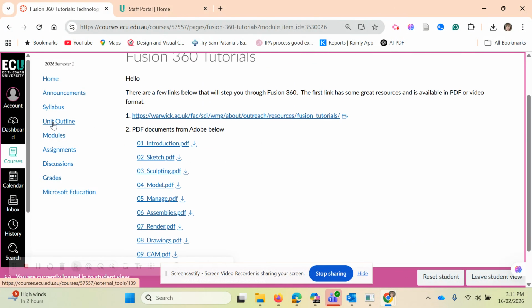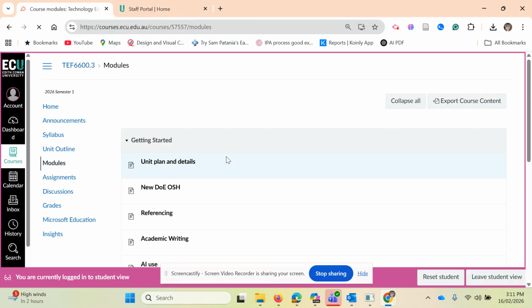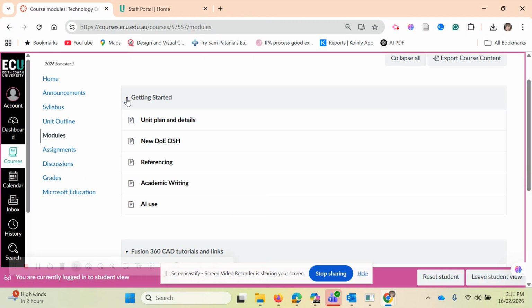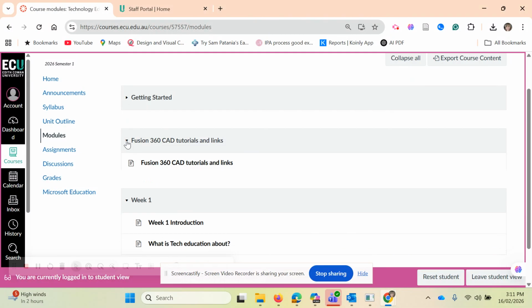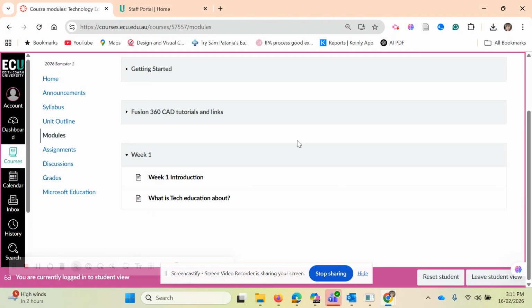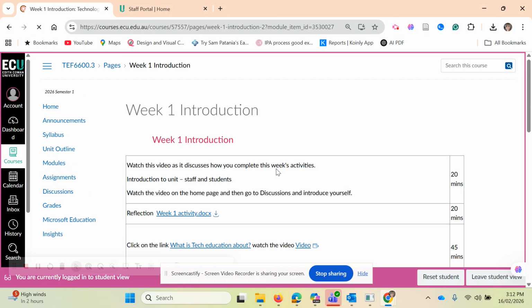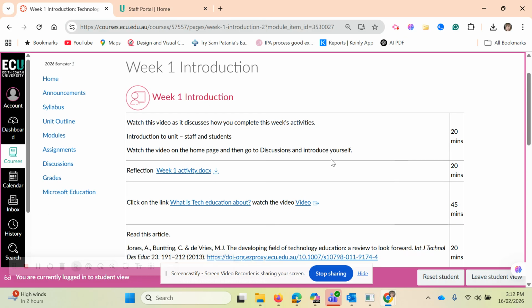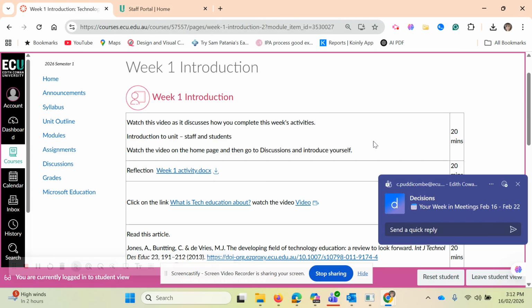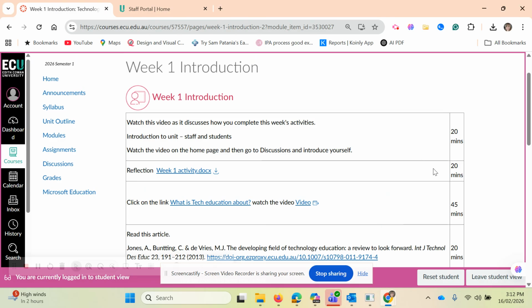Okay, now go back to modules. So that's getting started, and that's the Fusion 360, and this little icon here opens them and closes them. So now we're in week 1. So we're going to go to week 1 introduction. And the way I sort of set it out is because you're online and how long do you spend doing these things. This video will come up here. This is my second record of this video. I recorded it all perfectly without sound, so I'm doing it again with the sound this time, hopefully.